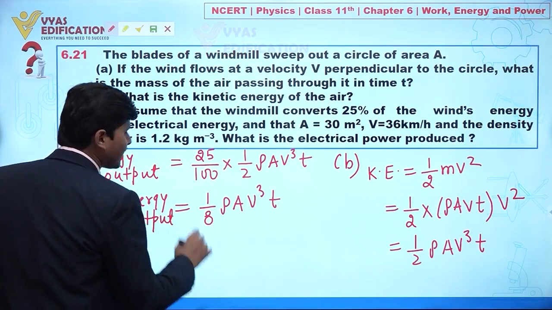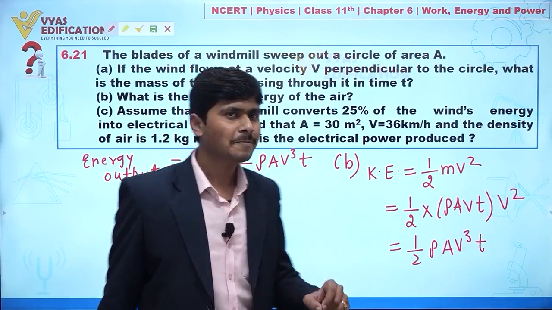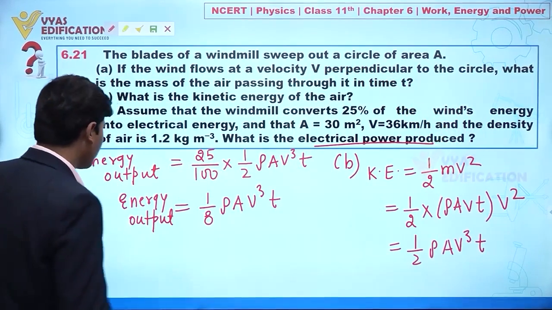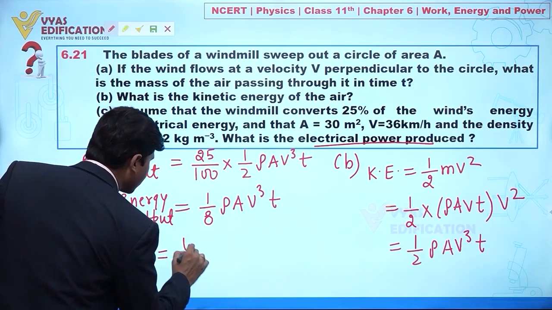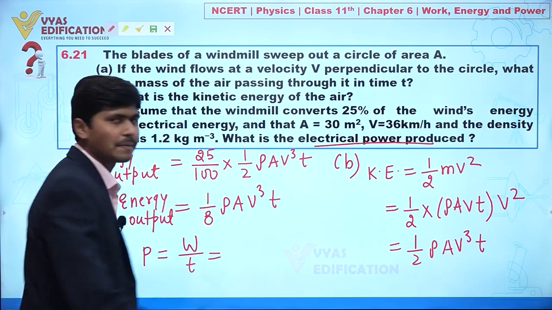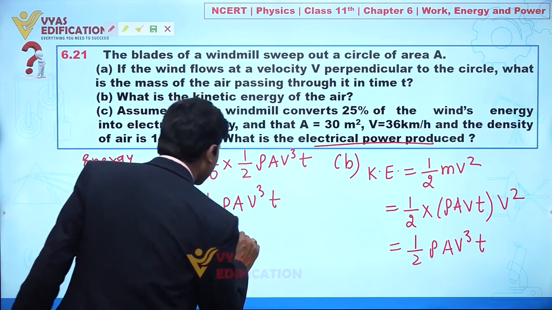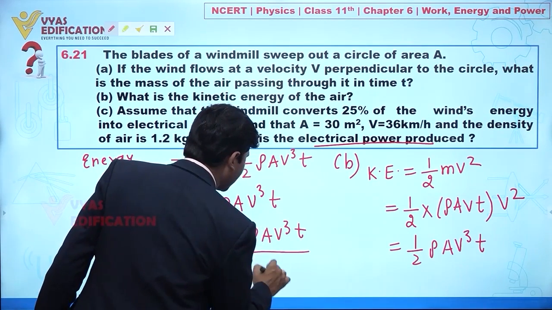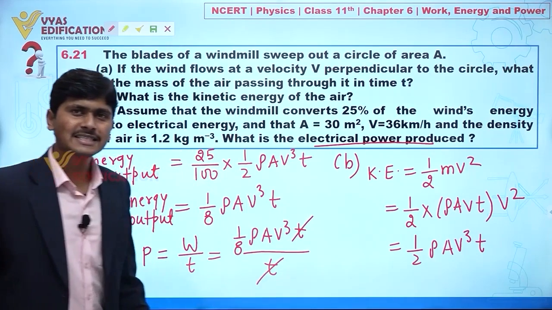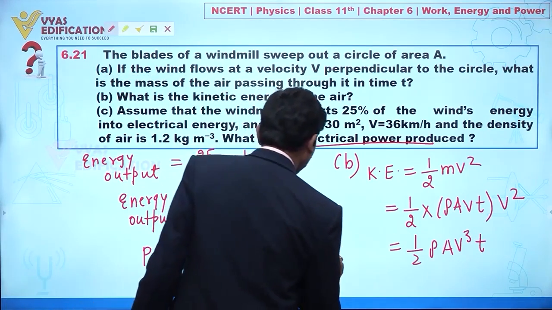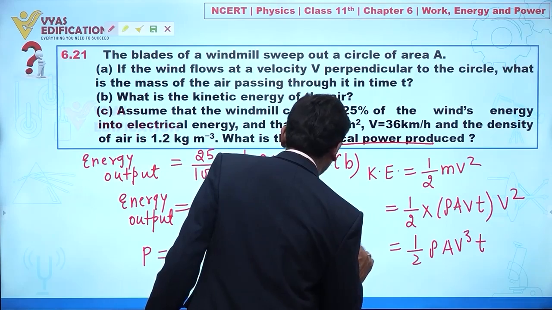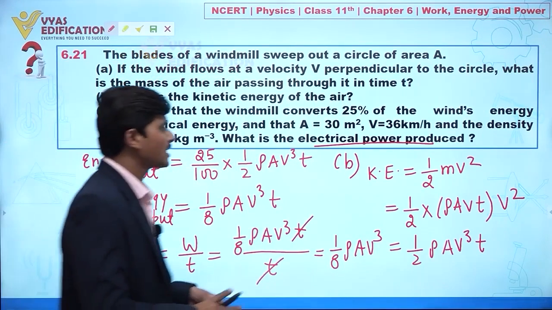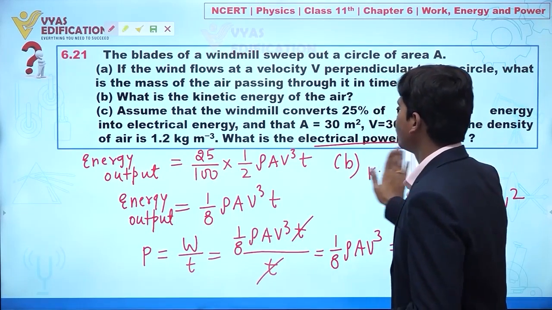Now what is our objective in part C? Our objective is very clear: what is the electric power produced. Power produced is given by work done per unit time, so we divide this expression by time. Rho A V cube T divided by T, T and T cancel out. So the electric power produced is given by 1 by 8 rho A V cube. Now in this question all other parameters are given, so we can put in all the values.